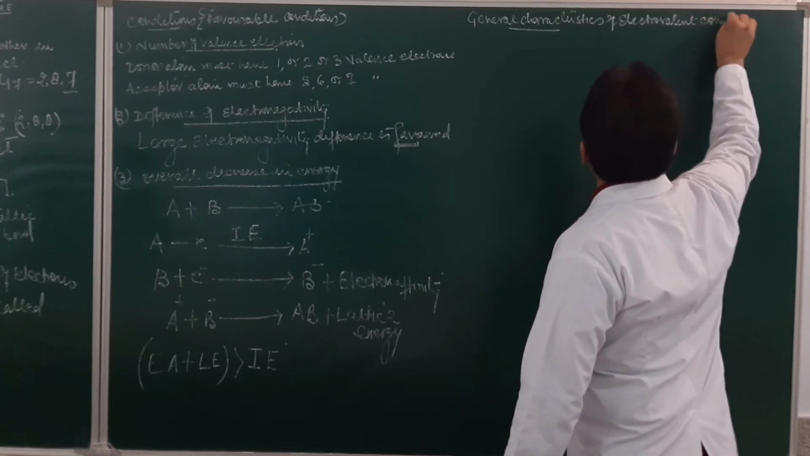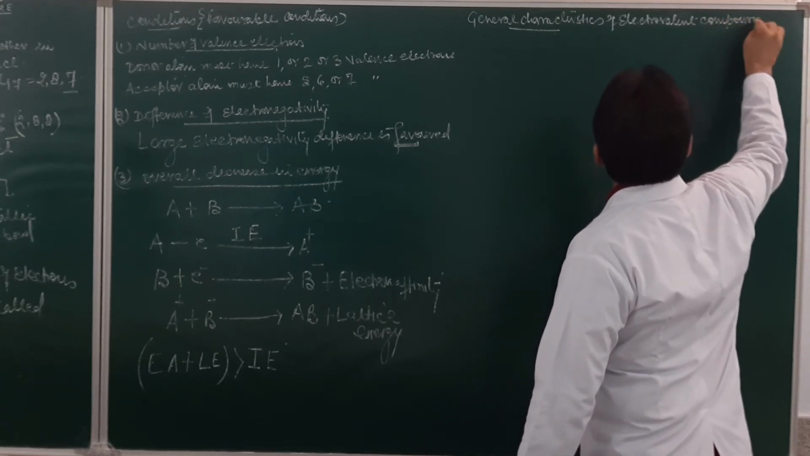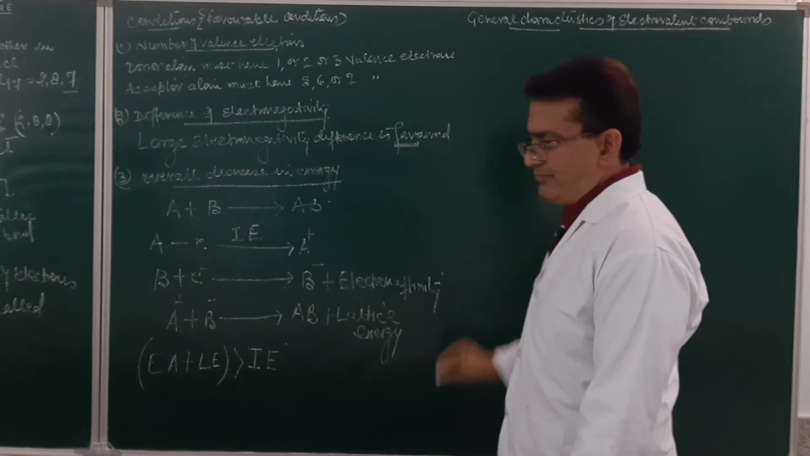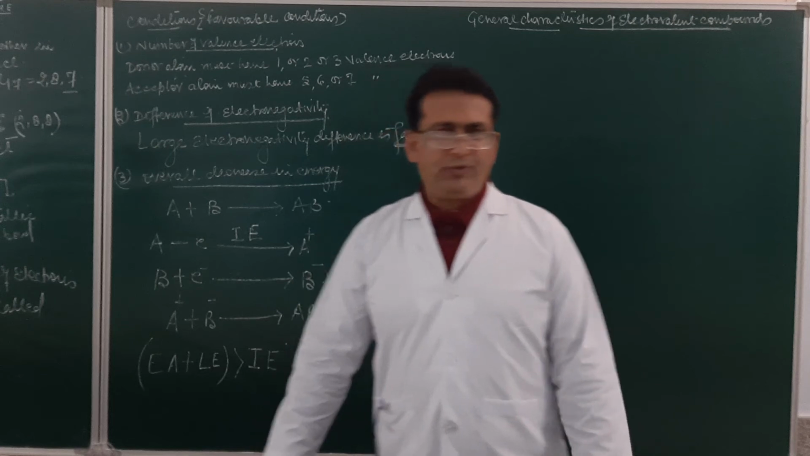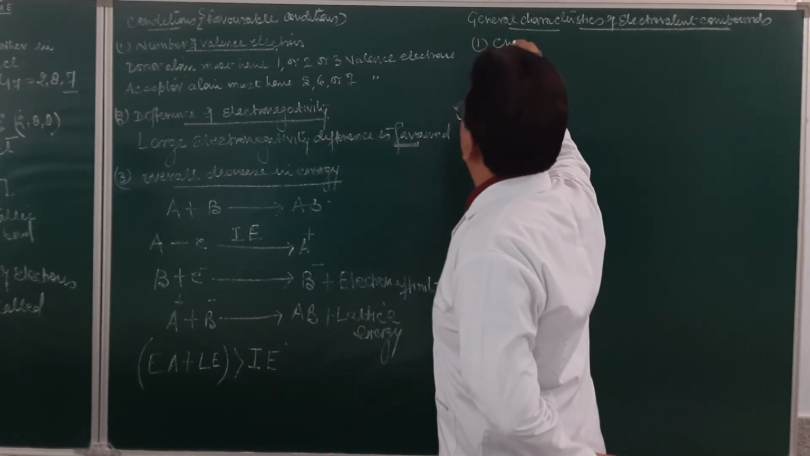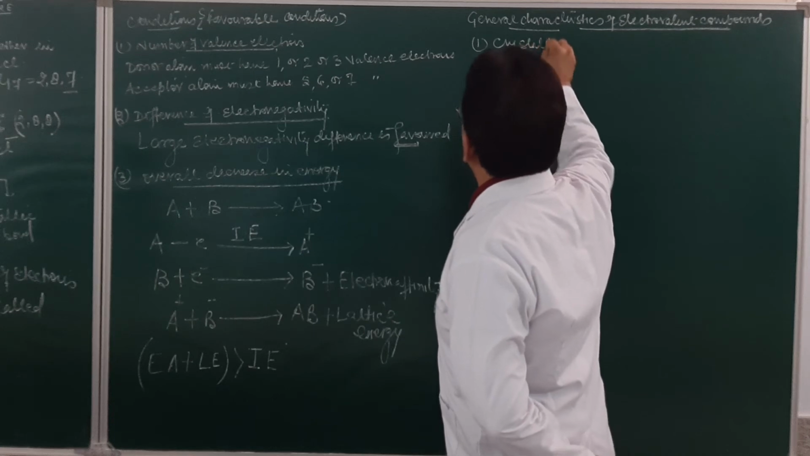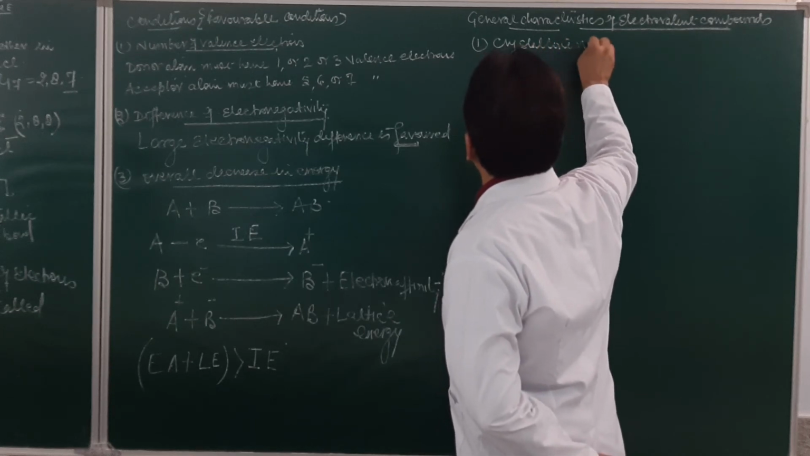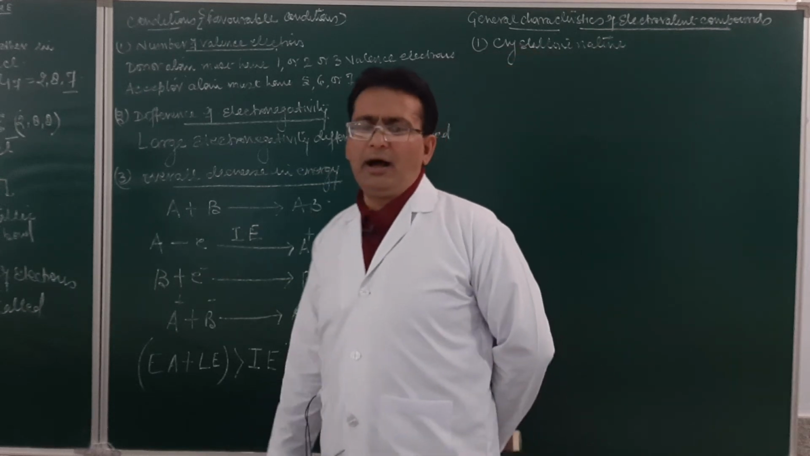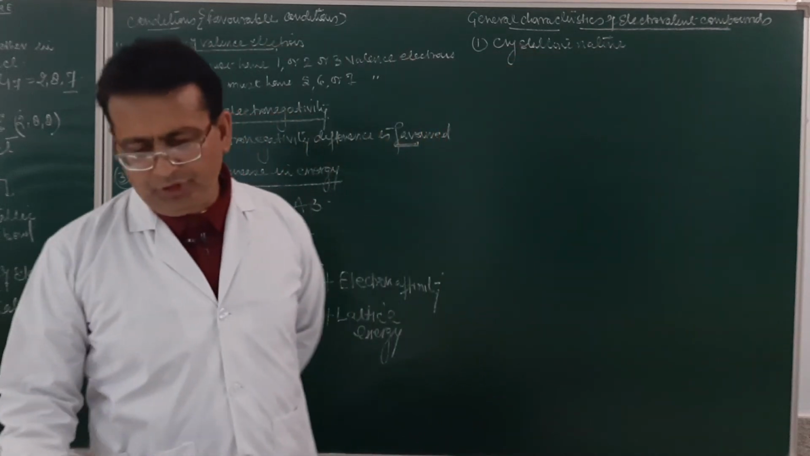Electrovalent compounds. What are the general characteristics of electrovalent compounds? The first is that they are crystalline in nature. Electrovalent compounds are crystalline in nature, which means they are hard, crystalline solids.